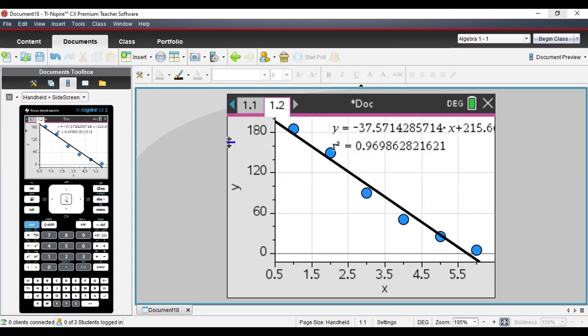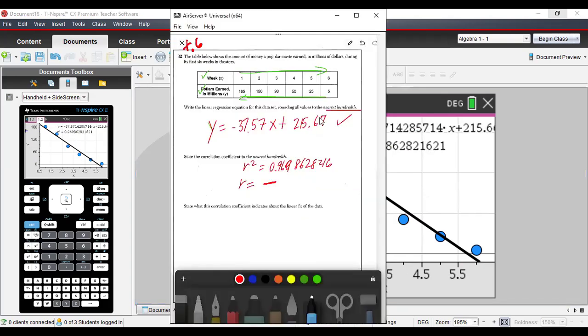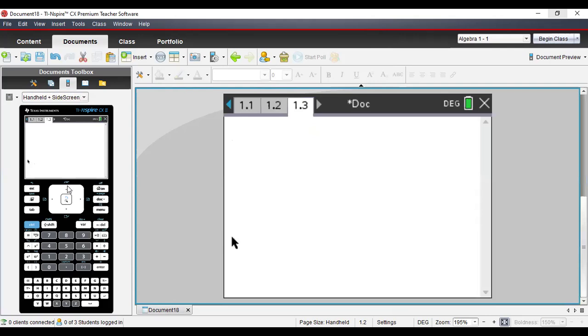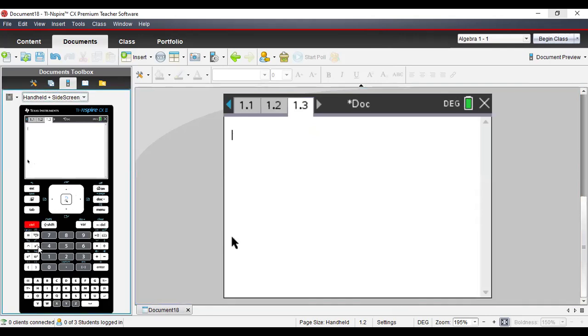So here's what I got. And now I just need to take the square root. So I'm going to do bam, and it's going to be 0.969862821. Press enter.